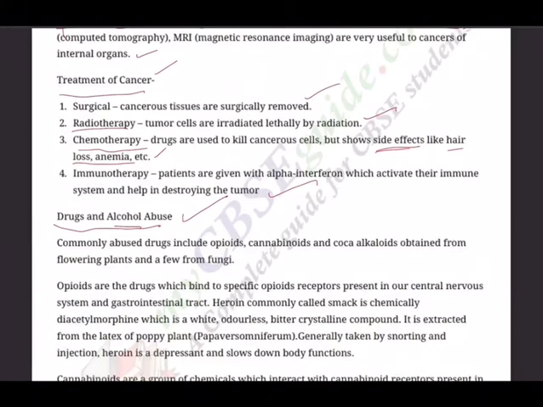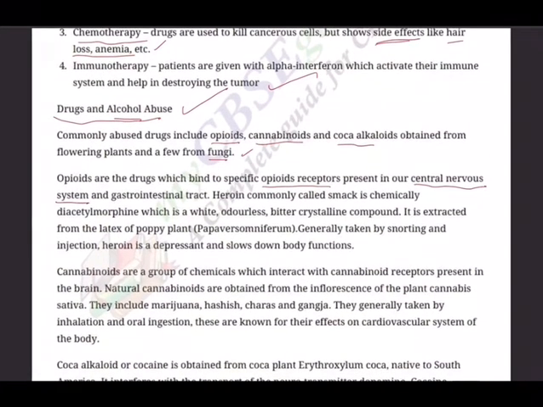Commonly abused drugs include opioids, cannabinoids, and coca alkaloids, obtained from flowering plants, and a few from fungi. Opioids are the drugs which bind to specific opioid receptors present in our central nervous system. That gives a clue for all of us that the most affected system will be the CNS, central nervous system, brain and backbone. So take care. Then it also affects the gastrointestinal tract.